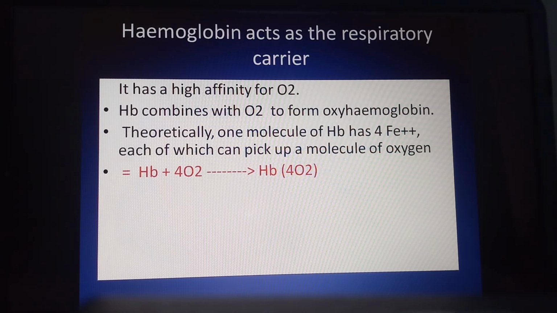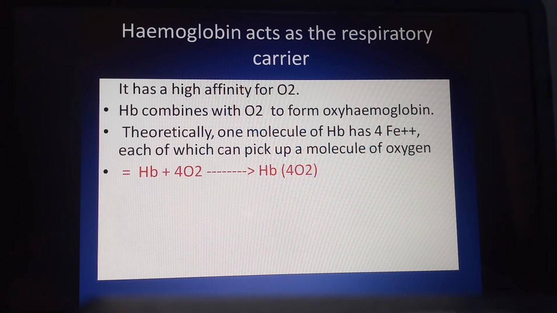So one hemoglobin picks up 4 molecules of oxygen to form a compound called oxyhemoglobin. That means oxygen through the blood is carried in the form of oxyhemoglobin.